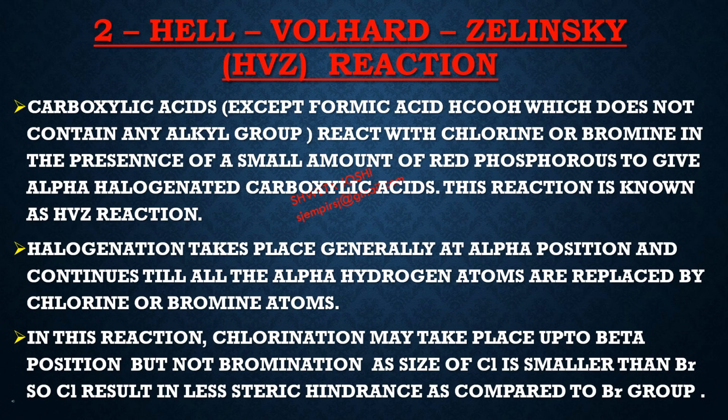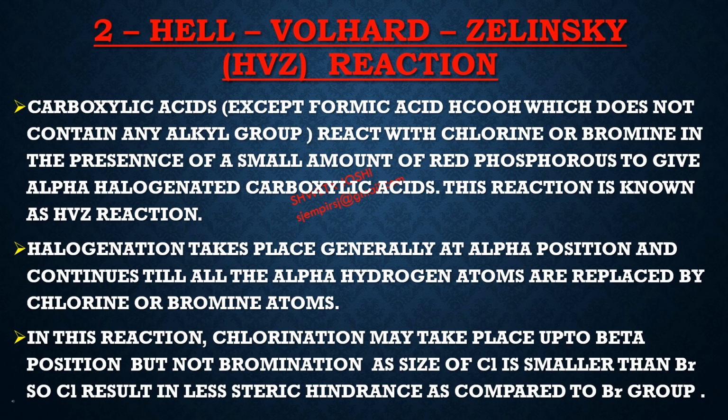In this reaction, halogenation takes place generally at the alpha position, and in case of chlorination, since the size of the Cl atom is small, it may extend up to the beta position also. It is a very simple reaction in which hydrogen of the alpha position, or up to the beta position in case of chlorination, is substituted by the halogen taken in the reaction.